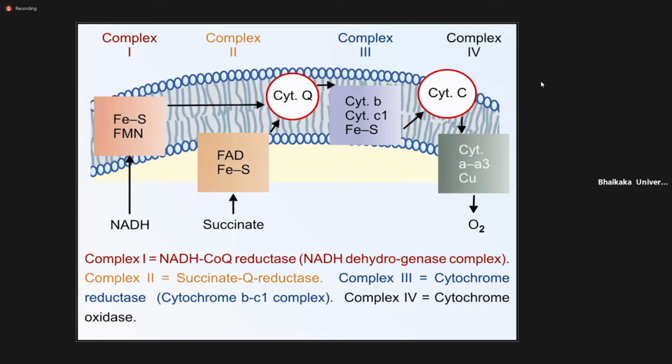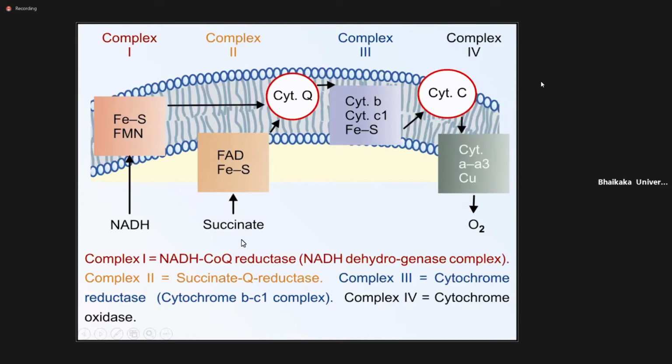This cytochrome Q donates the electrons to complex 3, so complex 2 is not involved. When NADH transfers the electrons from complex 1 to cytochrome Q to complex 3, the electrons are then transported to cytochrome C, then complex 4.